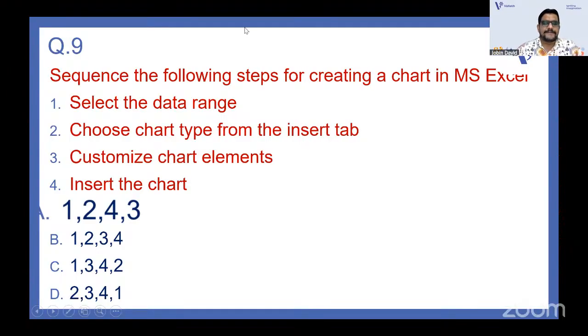Clear. So first, you should select the data range only. Then only it will have a chart, a chart according to your data range, right? So that is what.